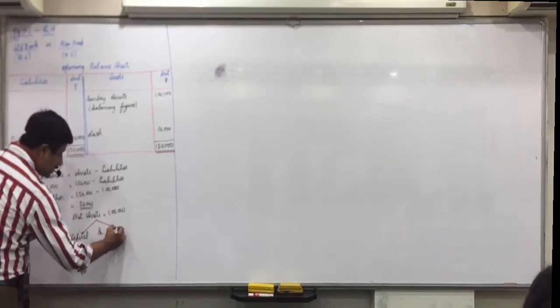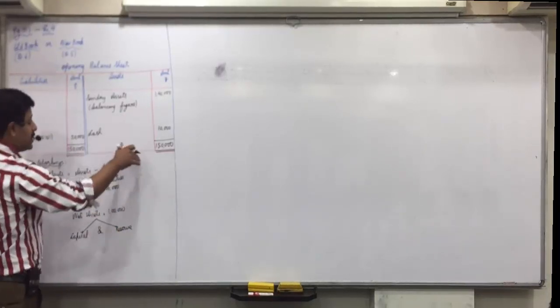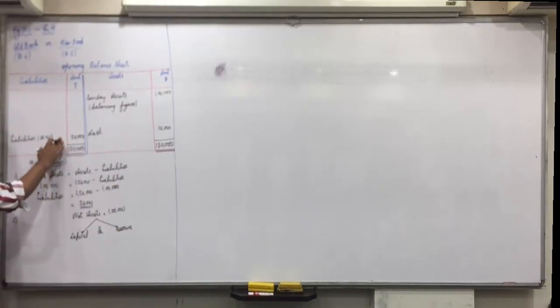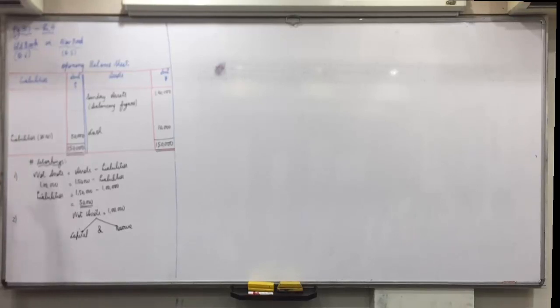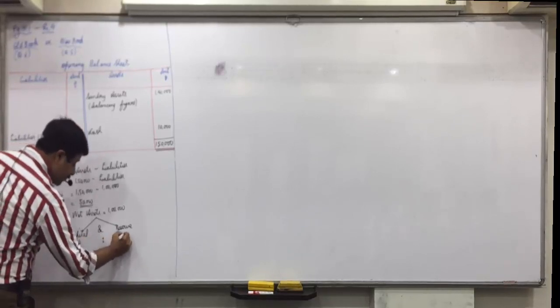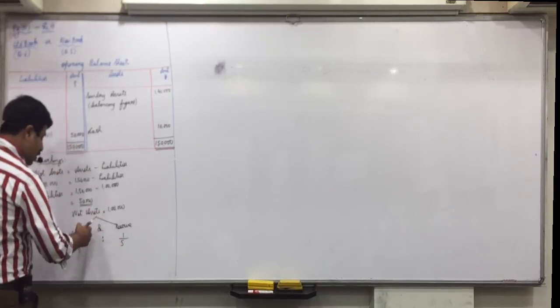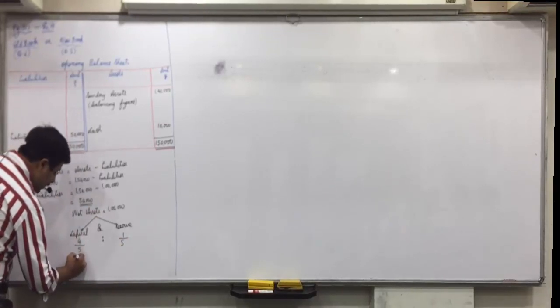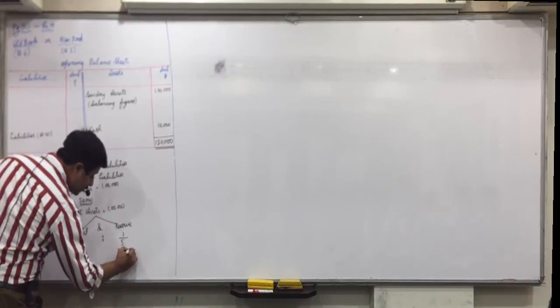Okay, net assets itself means capital and reserve, because from assets if you minus liabilities, then what will remain on the liability side? Capital and reserves. Now this is in the ratio of 4:1. So 4 by 5, 1 by 5. 1 lakh into 4 by 5, 80,000. 1 lakh into 1 by 5, 20,000.